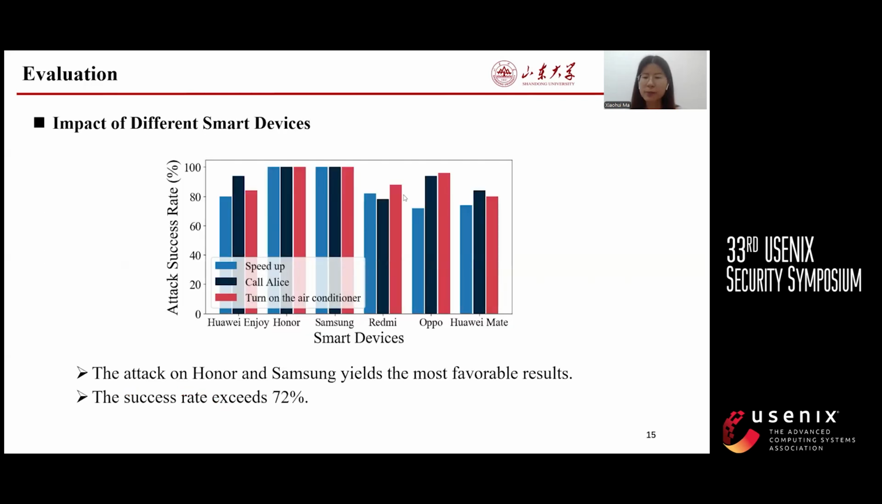Then we employed 6 smartphones for experiments. It is evident that the attack on Honor and Samsung yields the most favorable results, with a remarkable 100% attack success rate. The performance on the other 4 smartphones is comparatively lower, though still significant, with a success rate exceeding 72%.